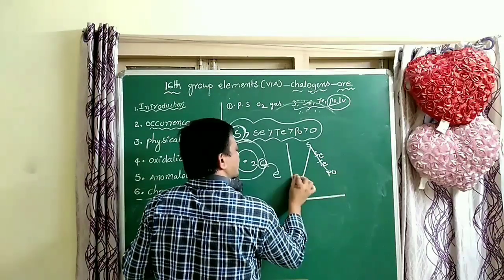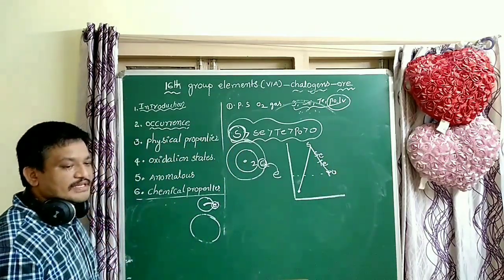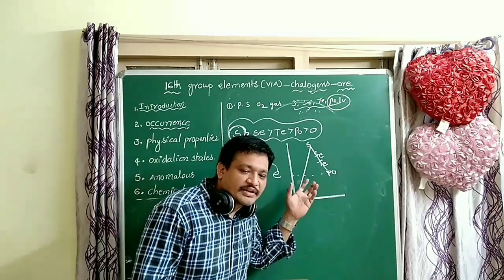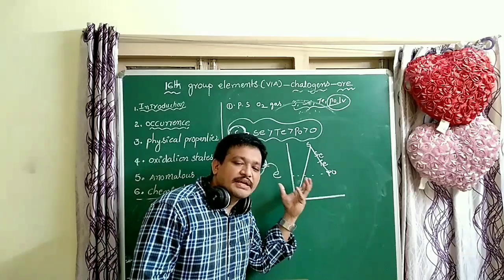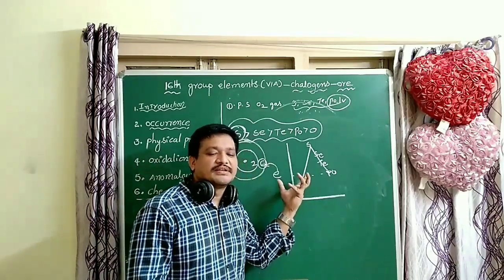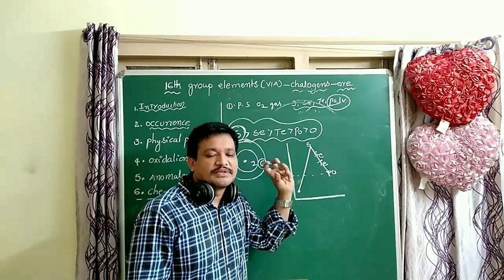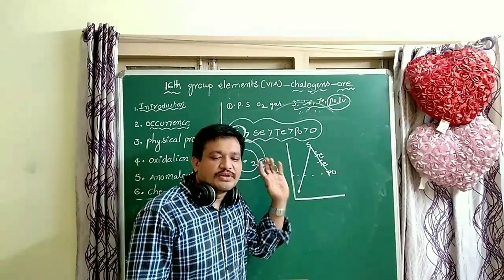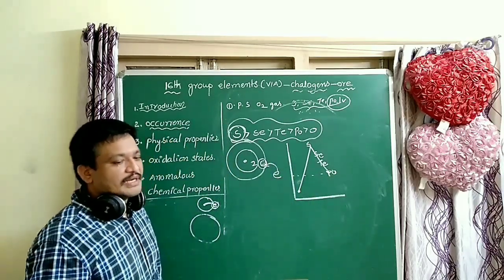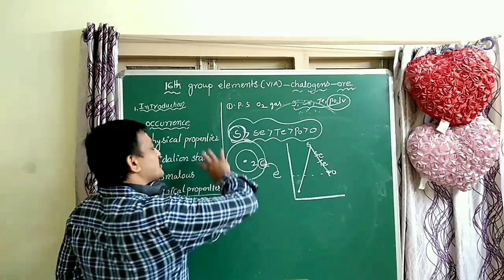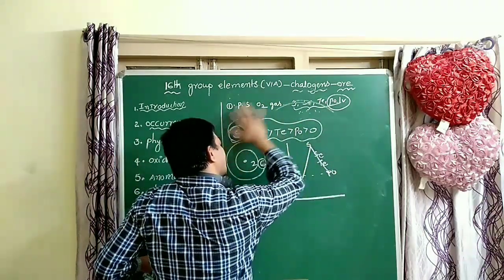Polonium is also greater than oxygen. Why is oxygen less? Due to small size, inter-electronic repulsions are there, so some of the energy is utilized to overcome those repulsive forces, and the released energy is less. The first electron affinities of all these elements are negative.